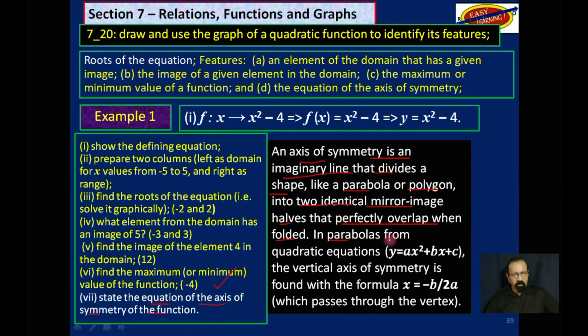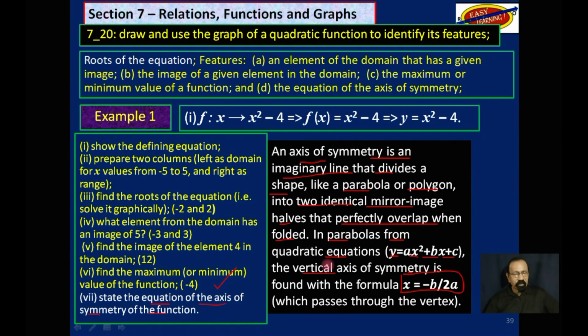In parabolas, from quadratic equations of the form y is equal to ax squared plus bx plus c, the vertical axis of symmetry is found with the formula x is equal to -b over 2a, which will pass through the vertex. Now remember, in this objective, we don't have to calculate it.